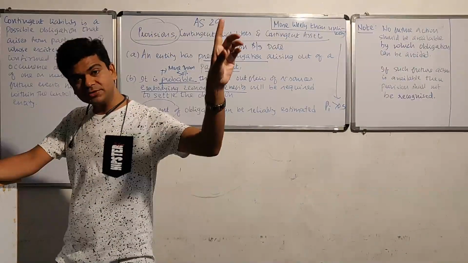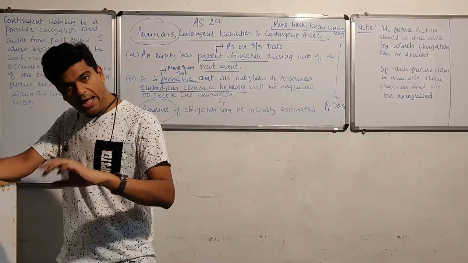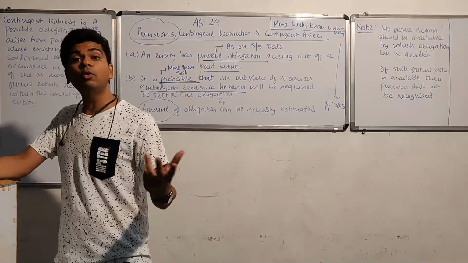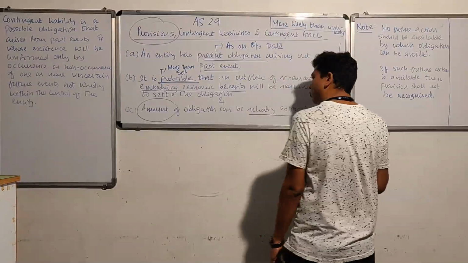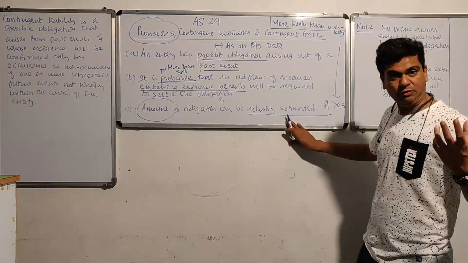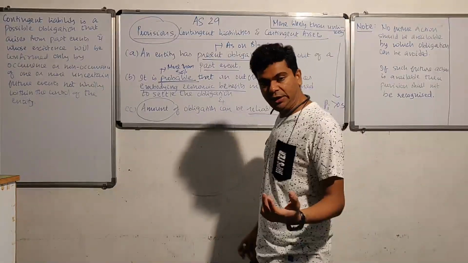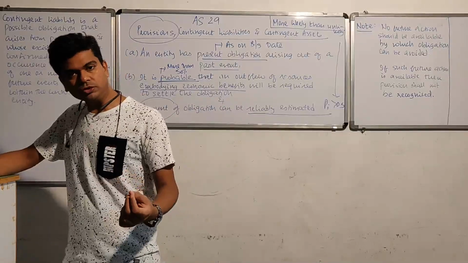I can't put that percentage. I know minor repairs will be required, but I don't know how much. I know major repairs will be required, but I don't know how much. If you cannot reliably estimate the amount, how will you record the accounting entry? Since you will fail to record the accounting entry in absence of an amount, I cannot recognize a provision.